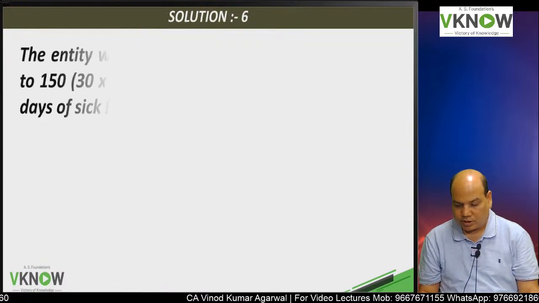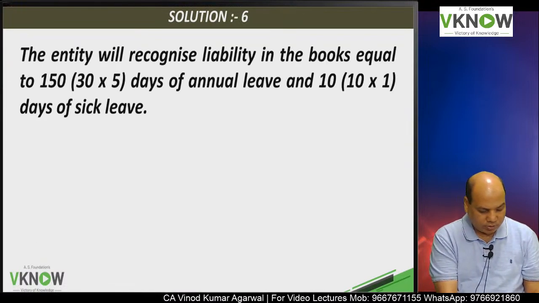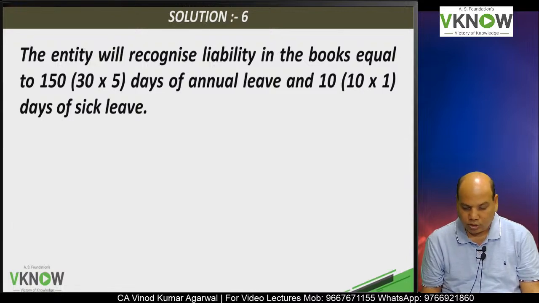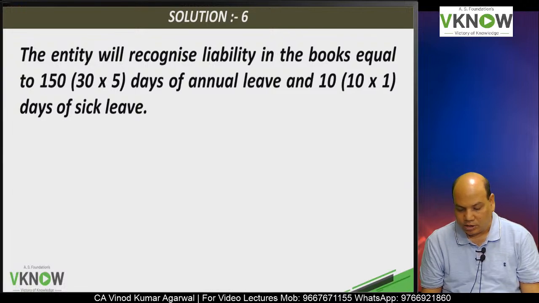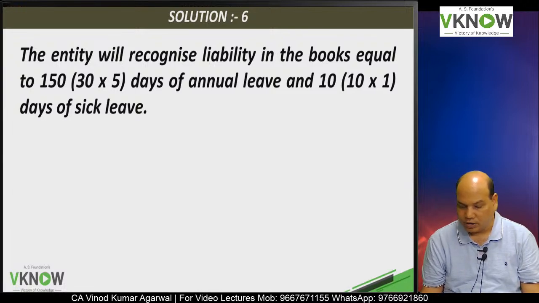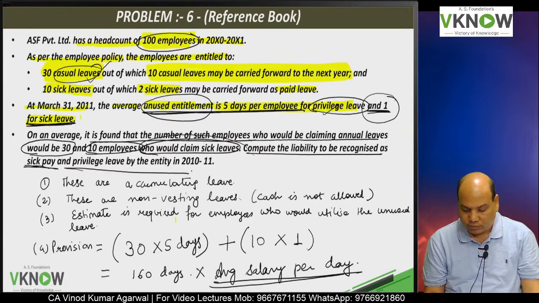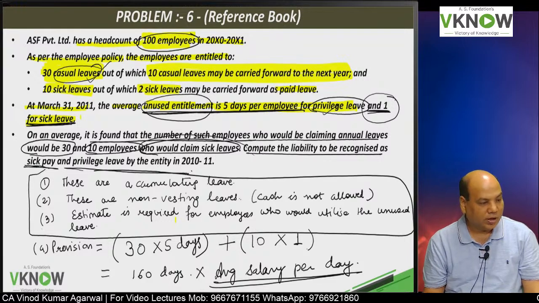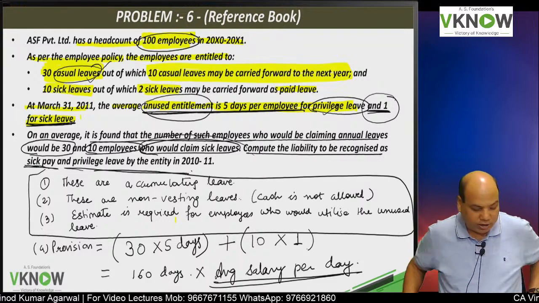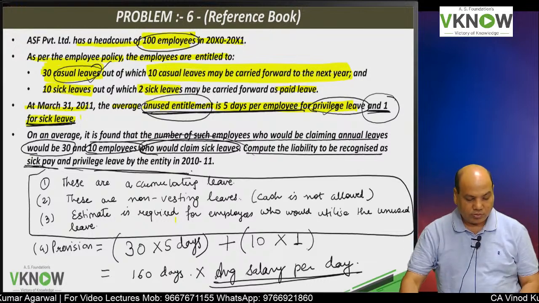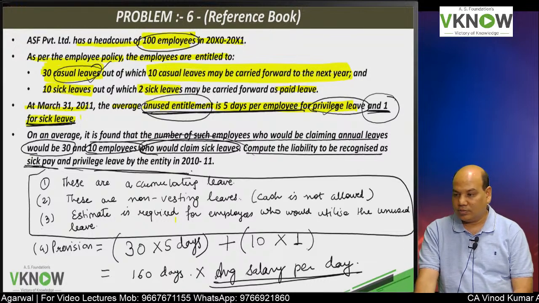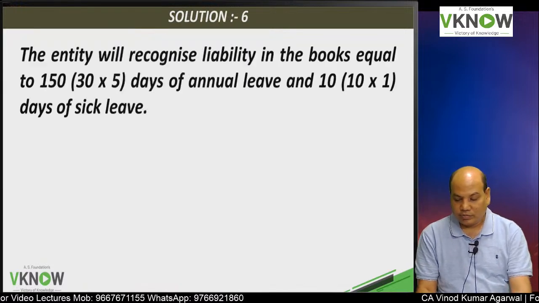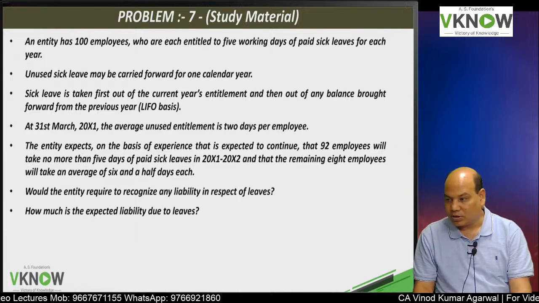Okay, so that was my answer. The answer of the respective book is only so much. The entity will recognize liability in the books equal to 150 days of annual leave and 10 days of sick leave. But the good student will also mention some basic information and then start completing the answer. That is the sign of a good student. But who is a good student? That is a big challenge nowadays. Students are now the masters.